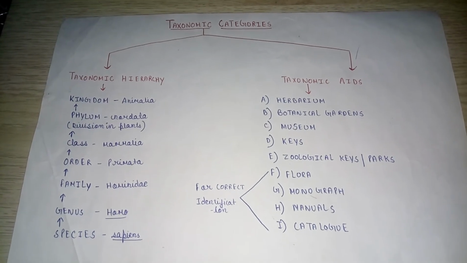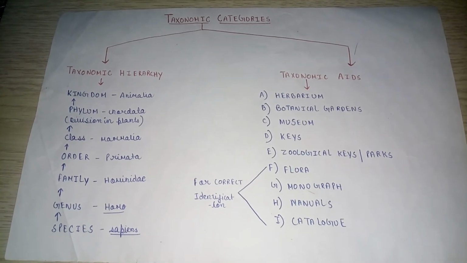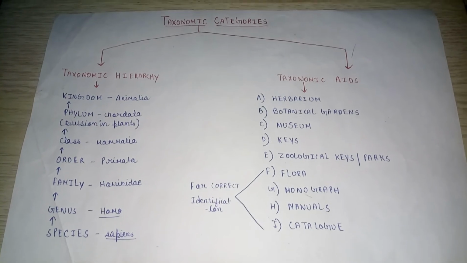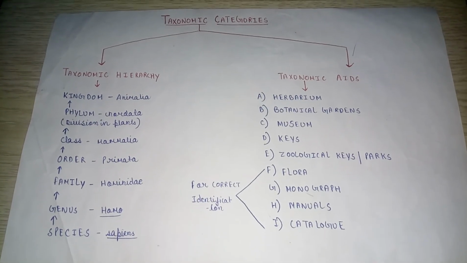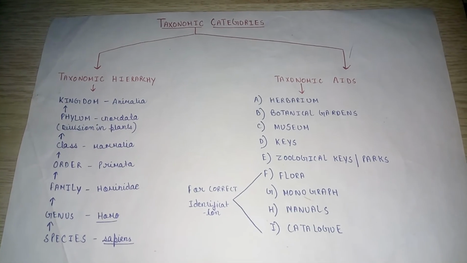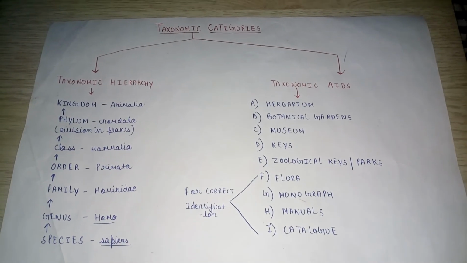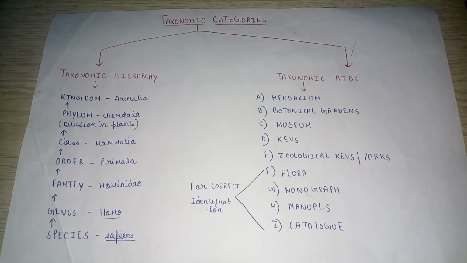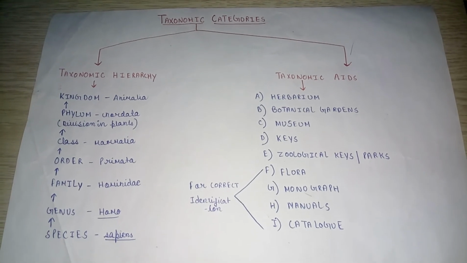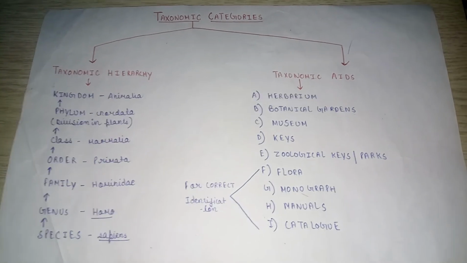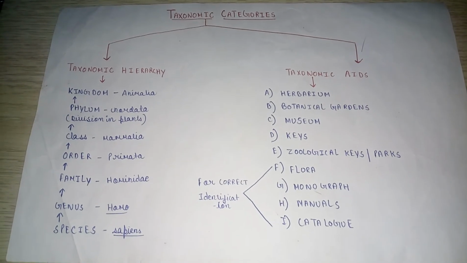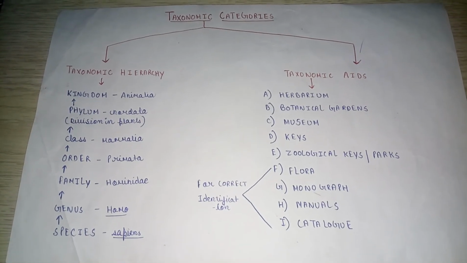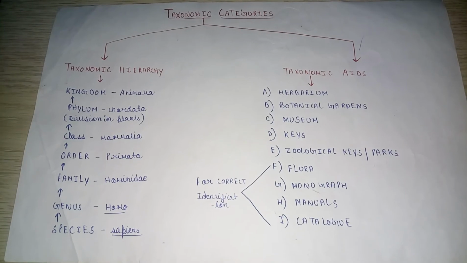Now, next we come to keys. What are keys? A key is a tool by which each species in a group of organisms may be identified. It is prepared by a taxonomist to help other biologists to identify the species. Taxonomic keys are based on contrasting characters, and when the characters are in a pair, they are called a couplet. Couplet is very important. Keys may be of two types, indented keys and bracketed keys.